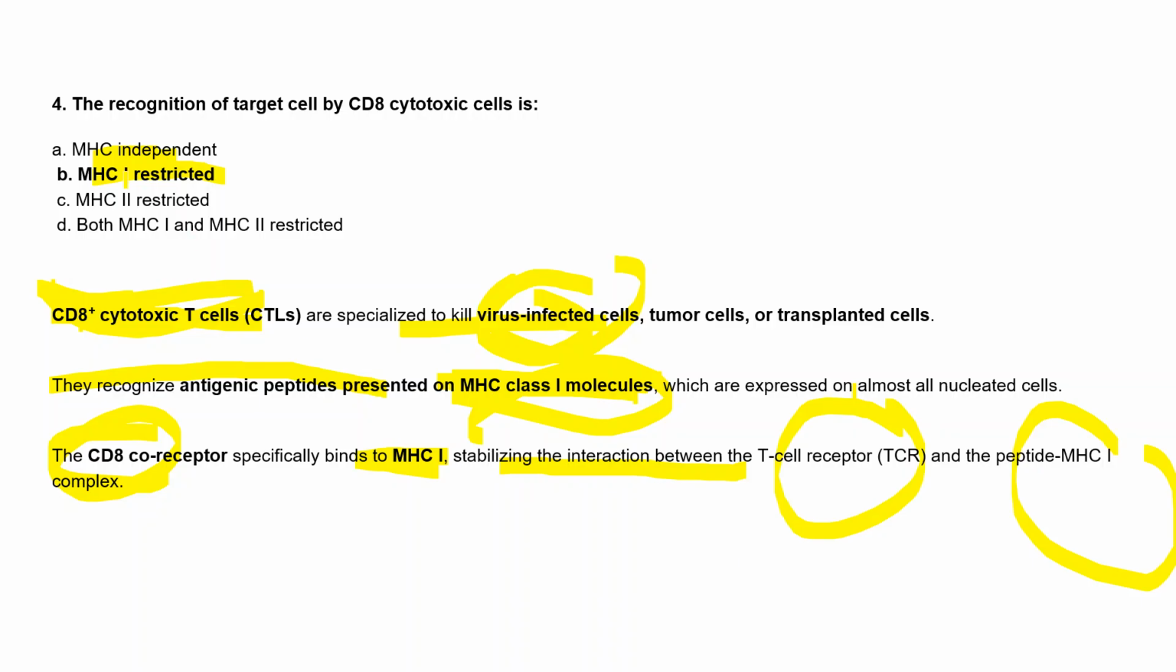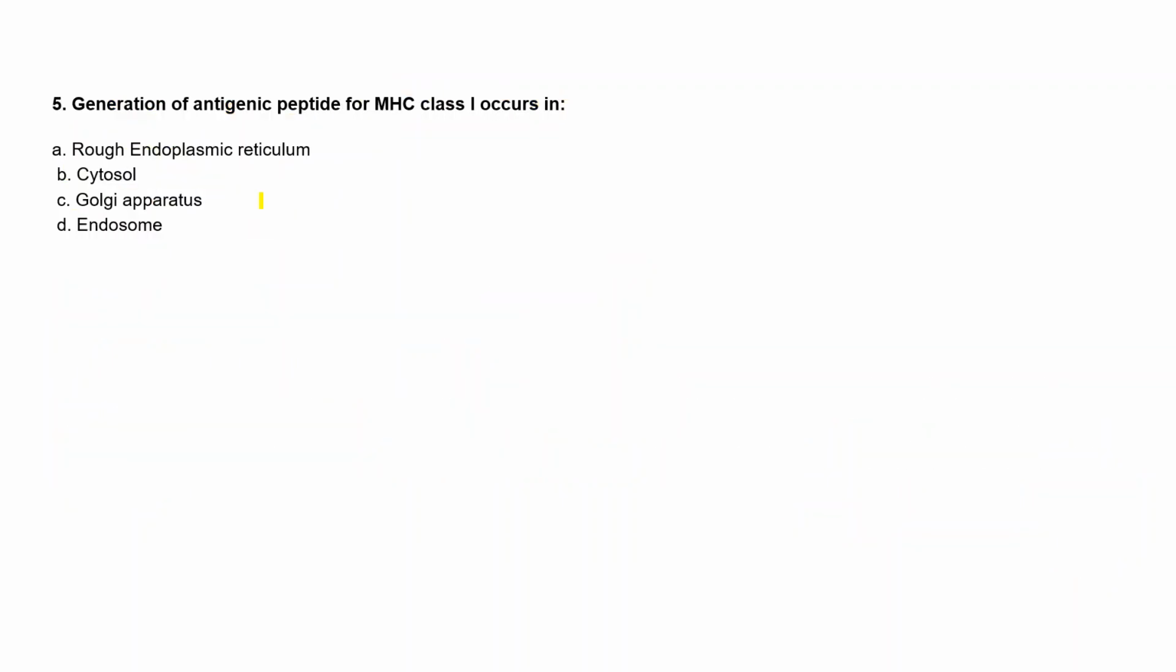Okay, so the right answer is that recognition of the target cell by CD8 cytotoxic cell is MHC1 restricted. MHC independent? No, wrong answer, because it is MHC1 dependent. MHC2? No. Both MHC1 and MHC2? This is also a wrong answer. So MHC1 restricted. CD8 positive cells are also MHC1 restricted. Always remember. Moving to the next question.